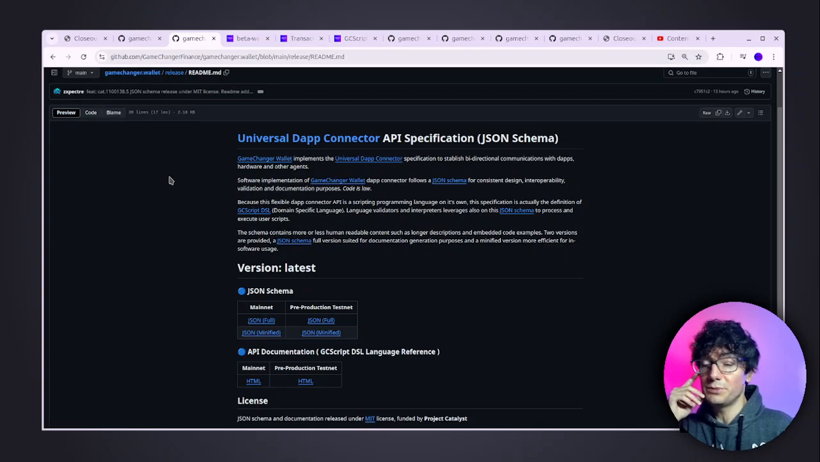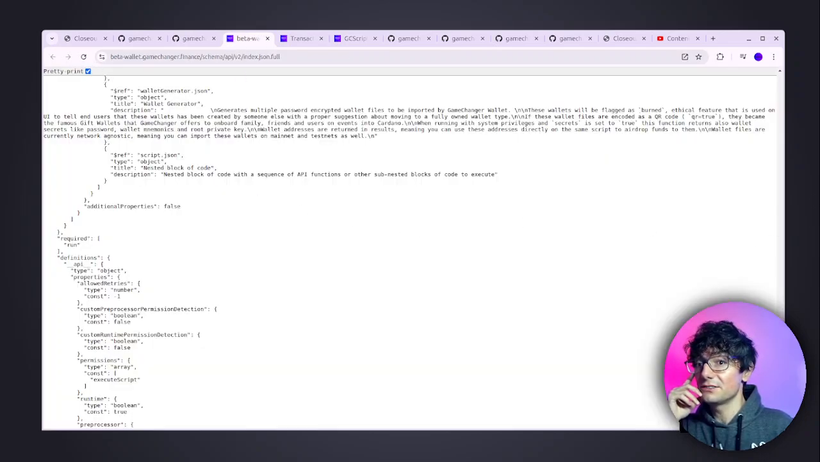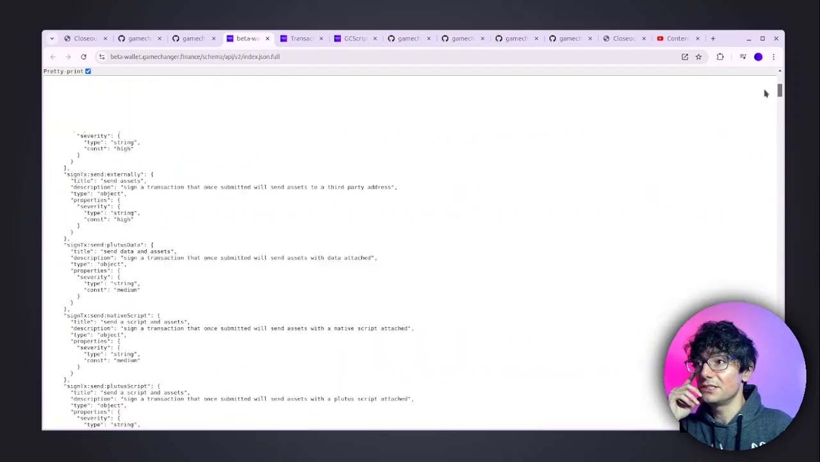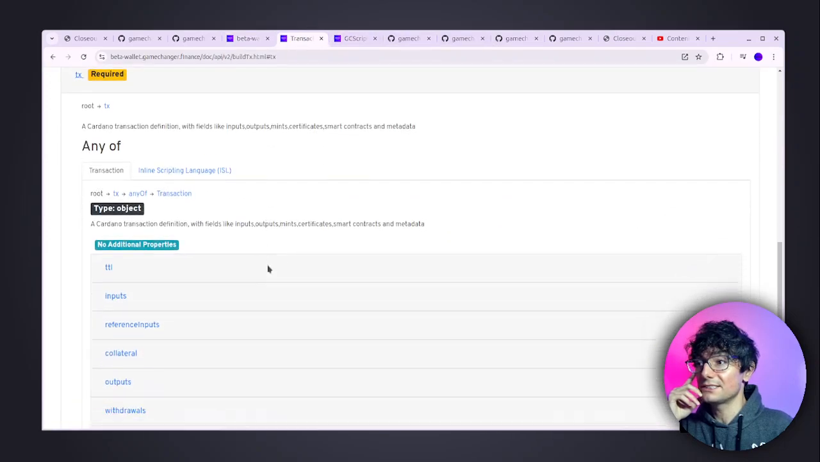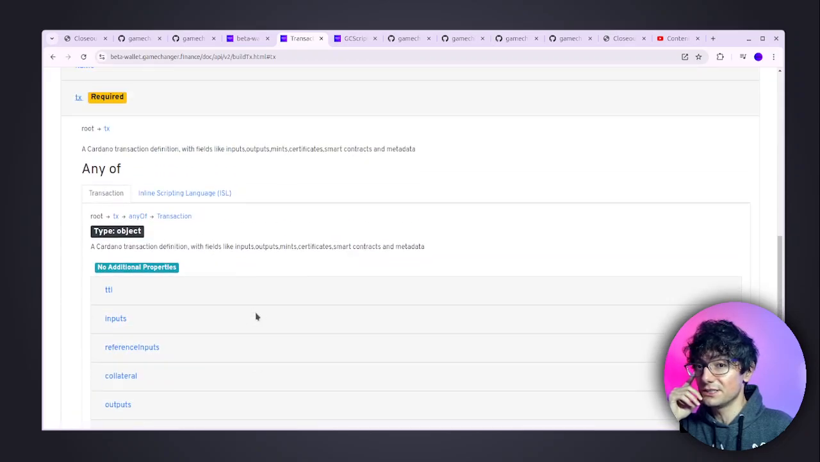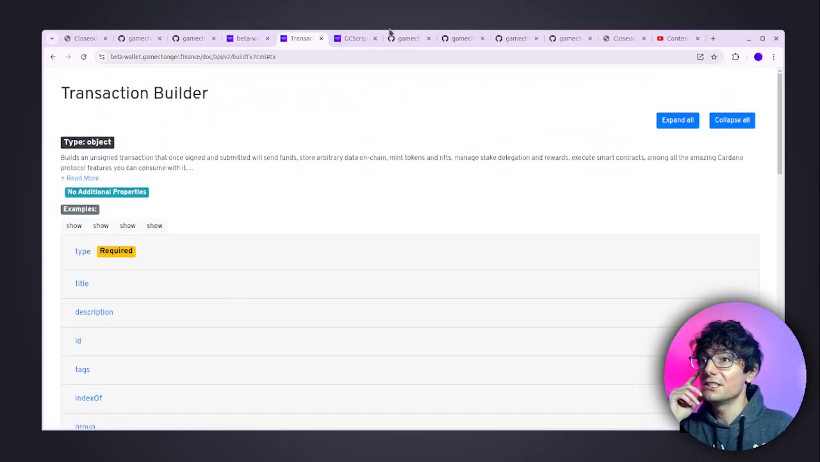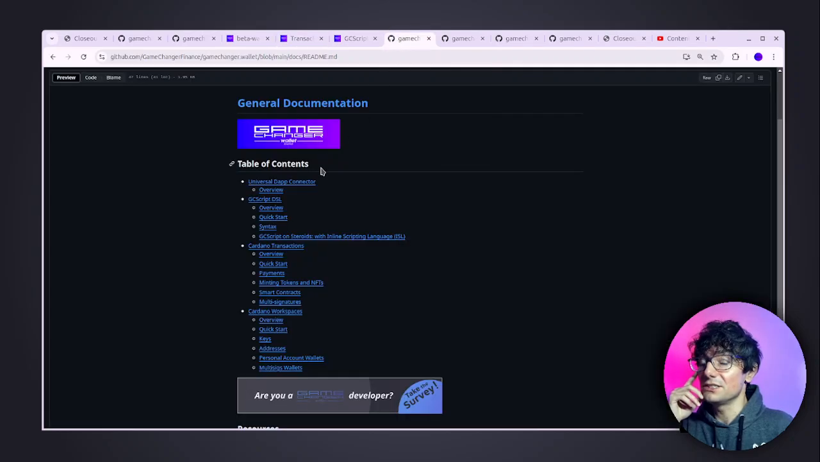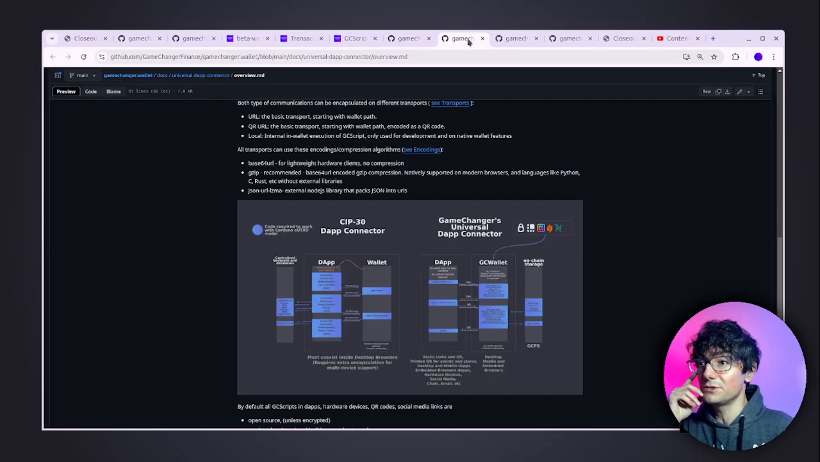by also improving our JSON schema, which is the specification of the dapp-connector itself, as you can see here, and extensive documentation around this dapp-connector specification, not just on the schema itself, but also human readable documentation.